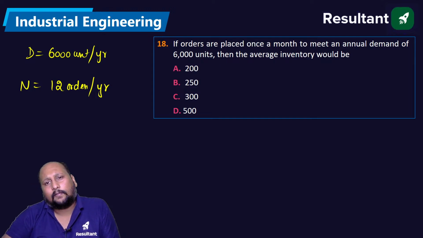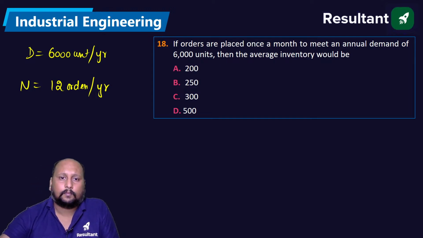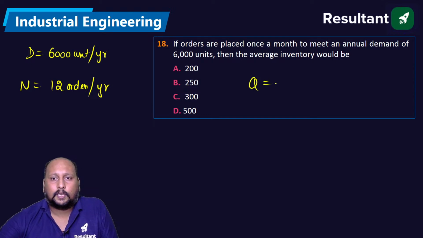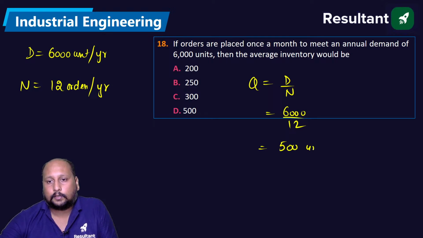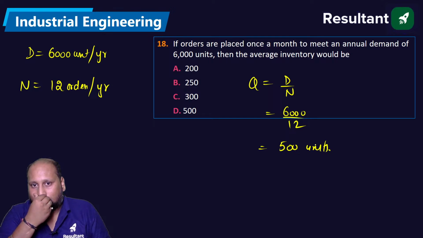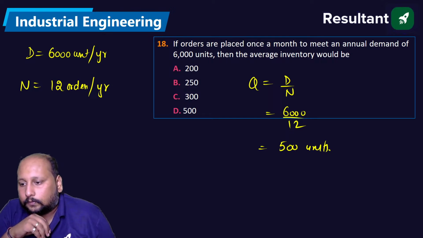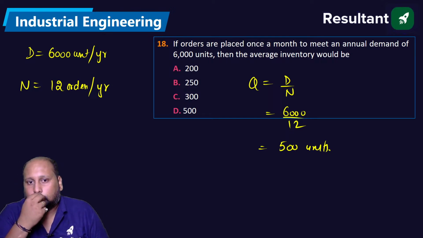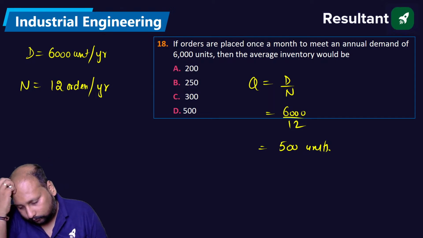So can we calculate the value of Q? Q is equal to D by N. So 6,000 by 12 is 500 units. Is the answer 500?